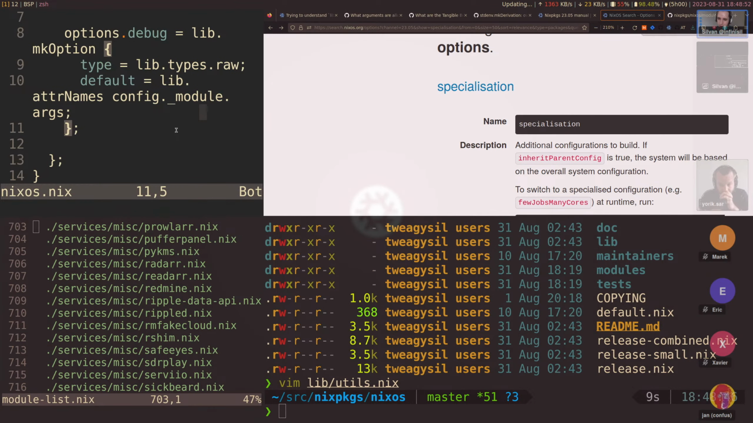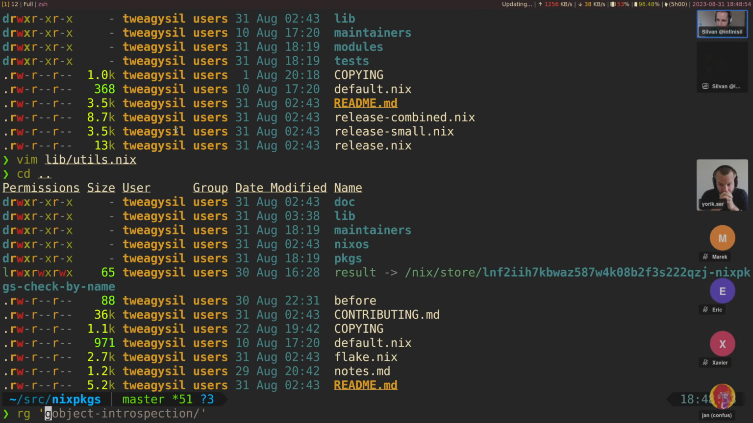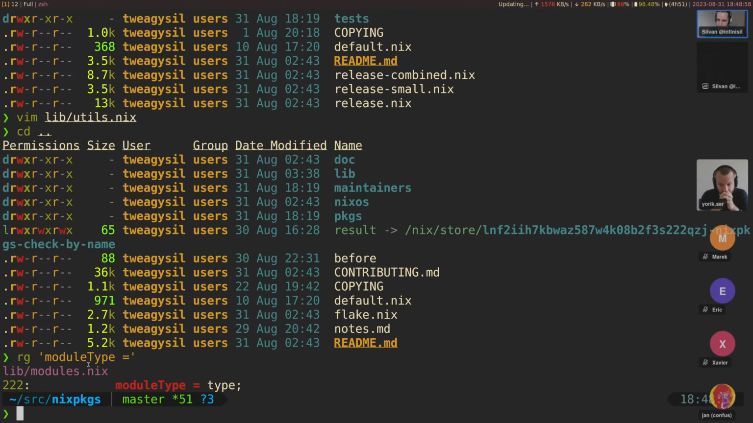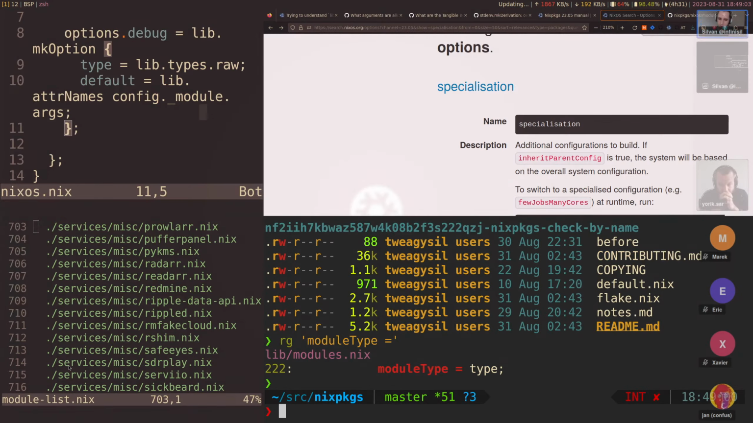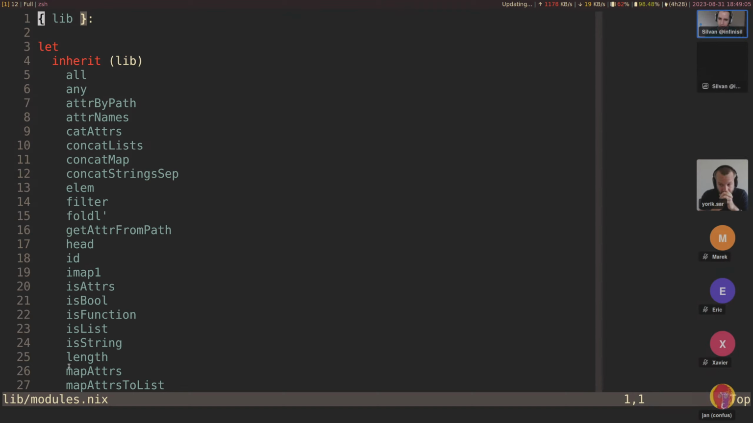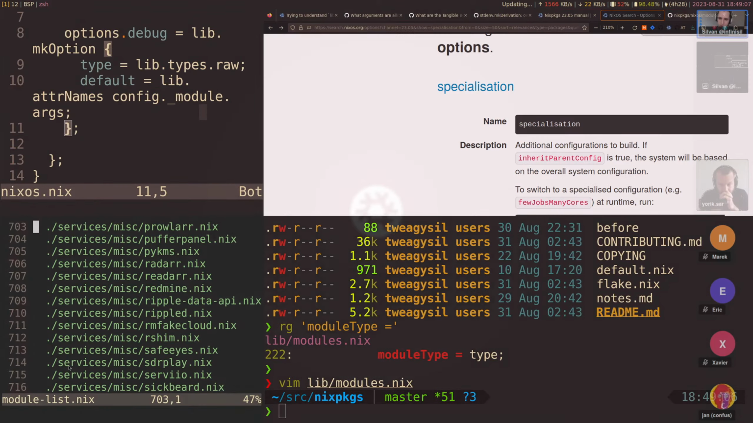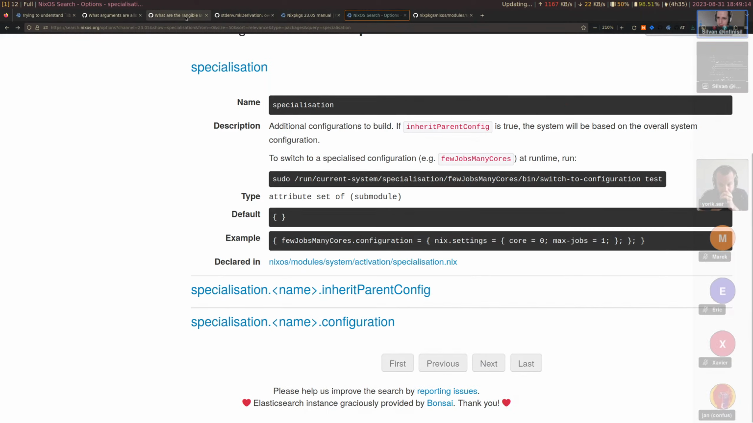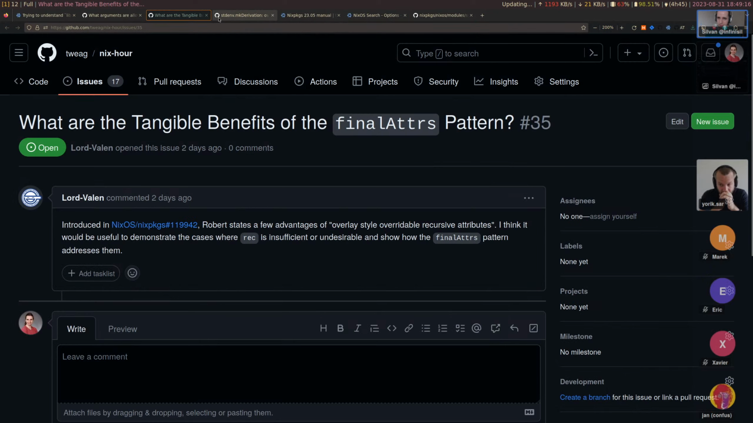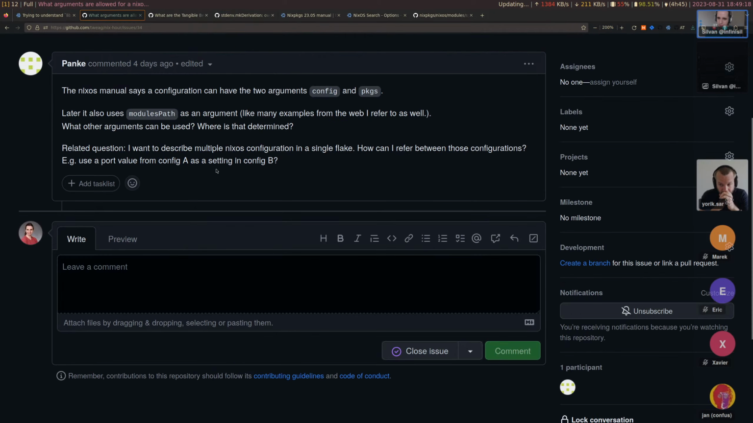But yeah, moduleType. I'm not sure if I want to look into that. Let's make a quick grep. Oh, that's okay. moduleType. Yeah, that's also for some recursive evaluation, I believe. Okay, I think that pretty much covers this one. Well, this one, let's not touch on this for now.